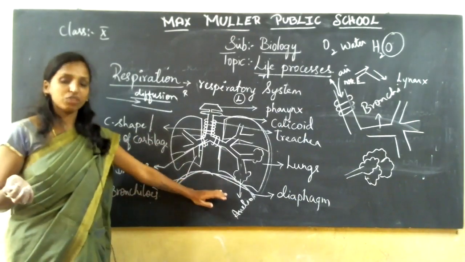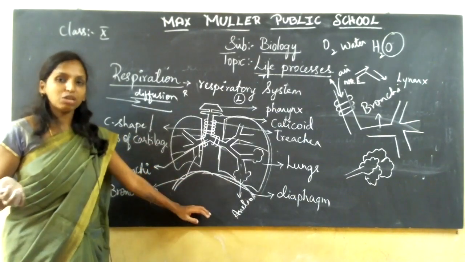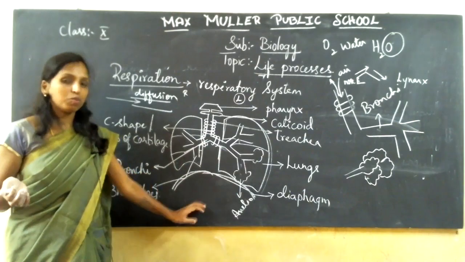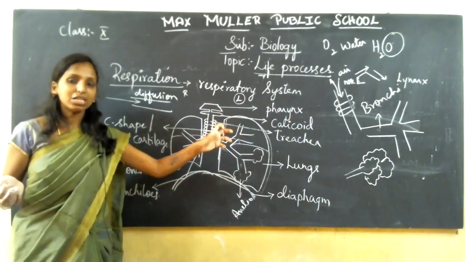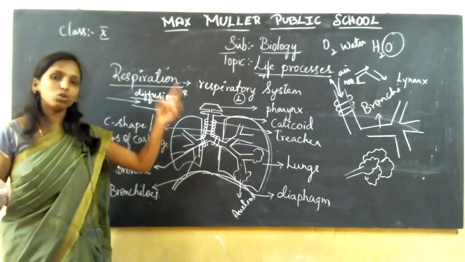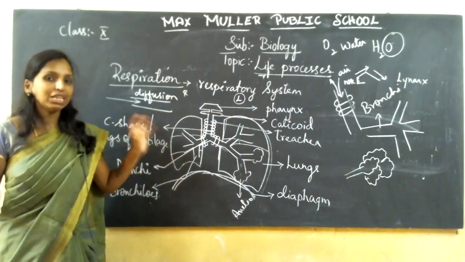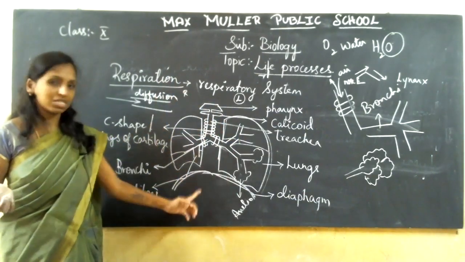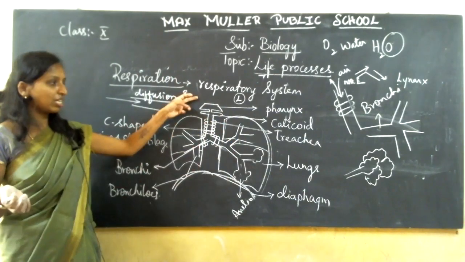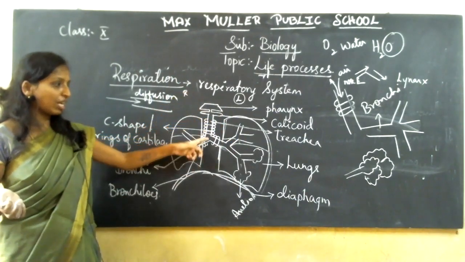So as the purification has taken place, this blood, which is highly rich in oxygen, will be supplied to your heart, and the heart is going to pump the oxygenated blood to all the parts of your body. The deoxygenated blood will again enter your lungs, and then again it reaches your pharynx, then your trachea region.